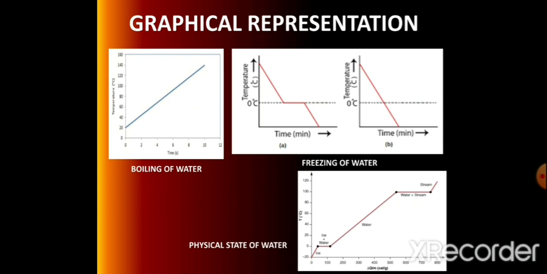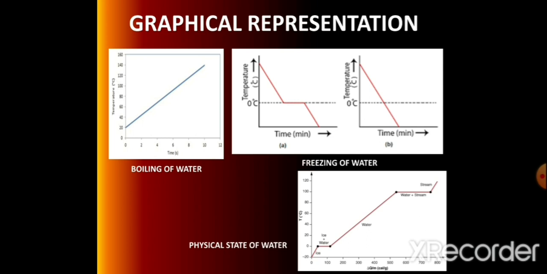Again the temperature lowers below 0 degrees Celsius. We can see one more graph shown there, that is the freezing of water. Water freezes and gets converted into the solid state. It is a natural as well as artificial freezing process. In the natural process, freezing takes place in the winter season.